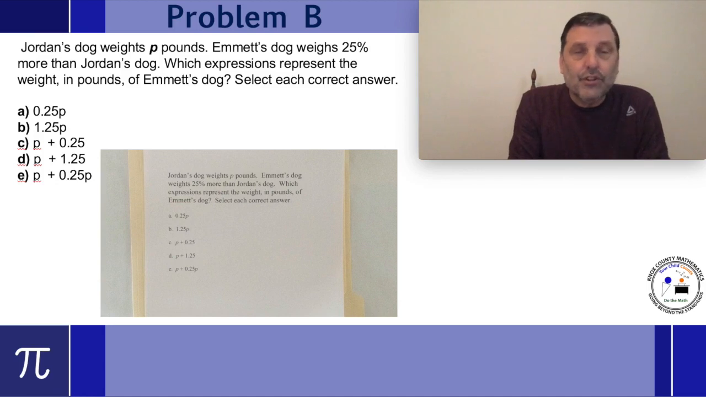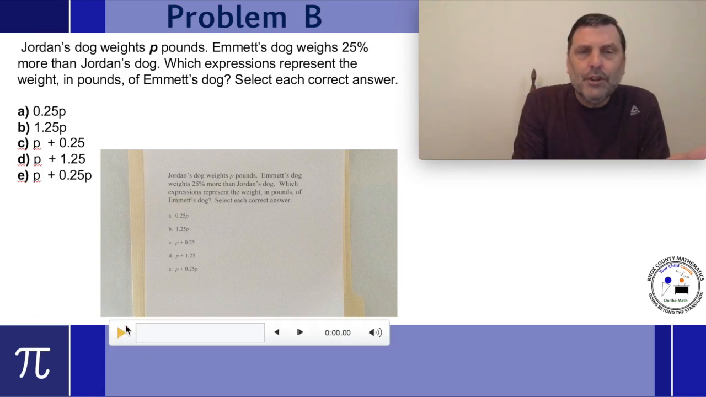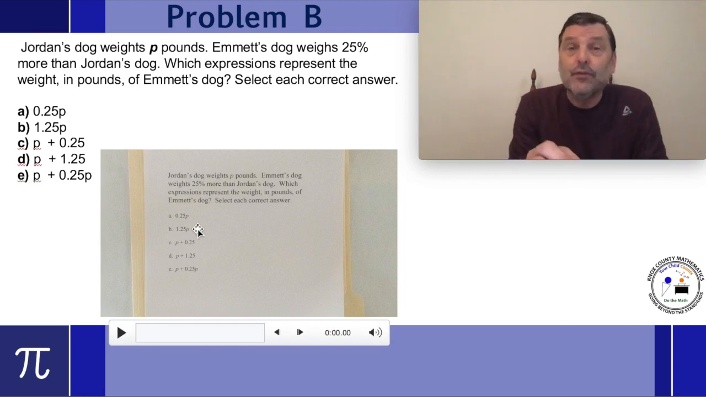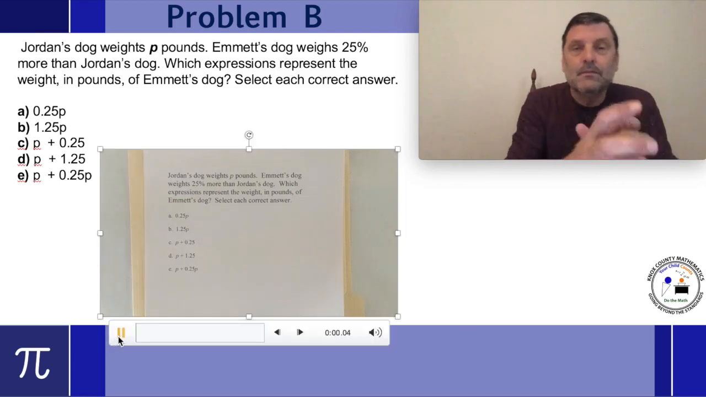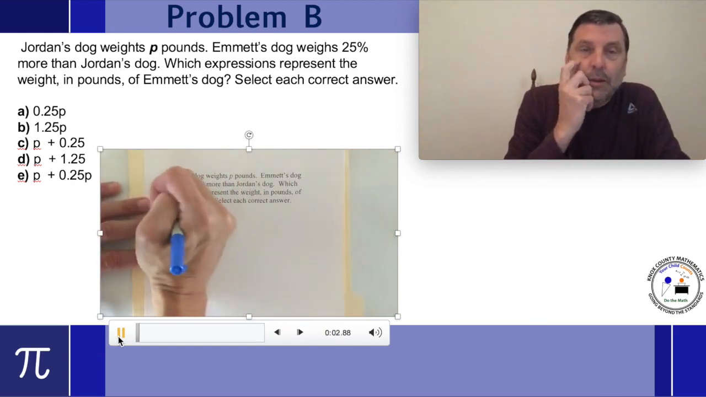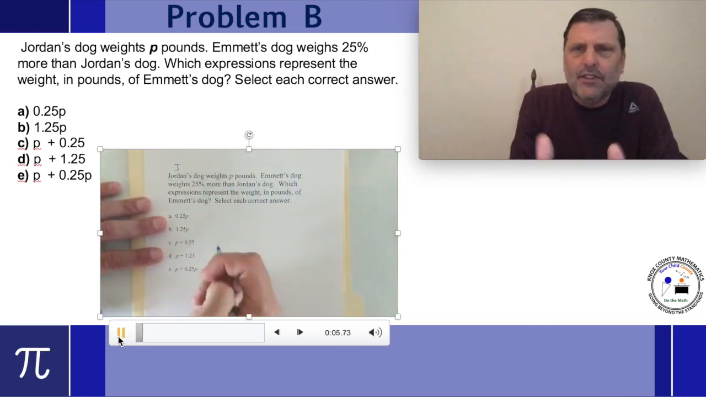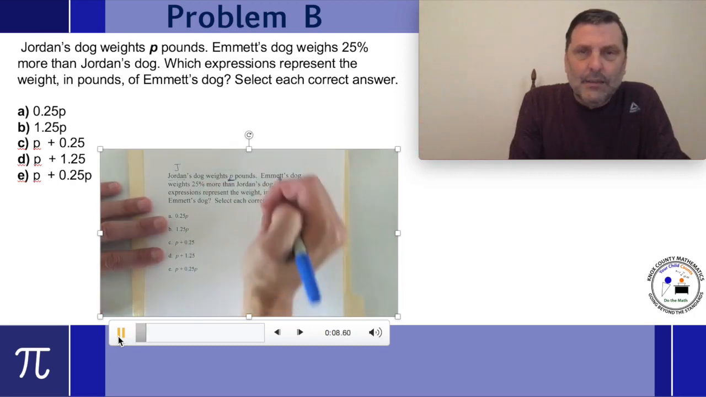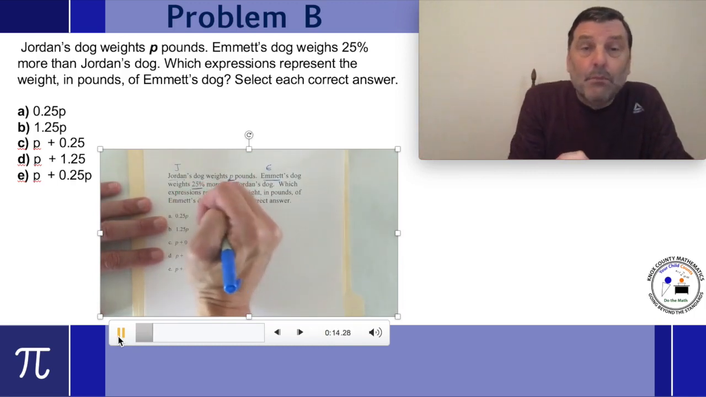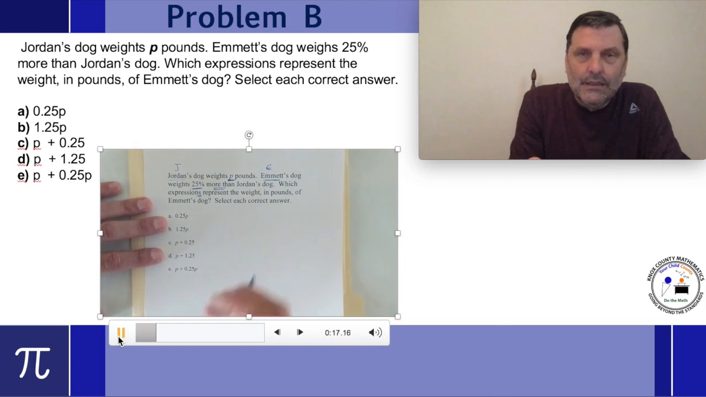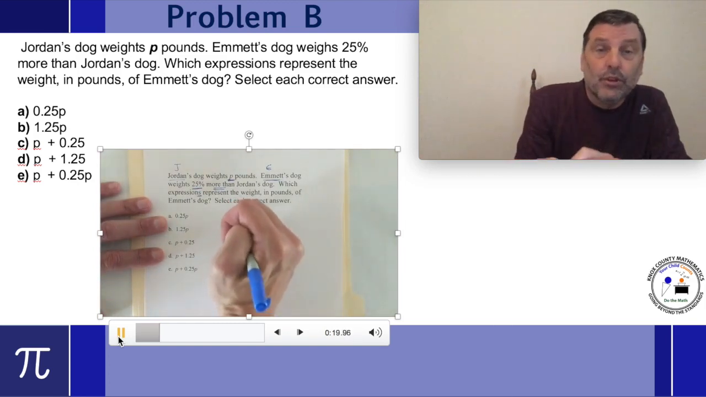So we've got 5 choices. Let's see how many could be an expression we can use to find out what Emmett's dog weighs. All right. So what I'm going to do is look at the problem and try to write what I think the expression is for Emmett's dog, and then see how many of those could be represented in the choices we have. Once again, I go through and circle the key parts. I've got Jordan's dog, which I think of as the letter J, P pounds. We've got Emmett's, which we're going to call the letter E. And it weighs 25% more than. More than. Now, which expressions? I mean, more than one could be correct.